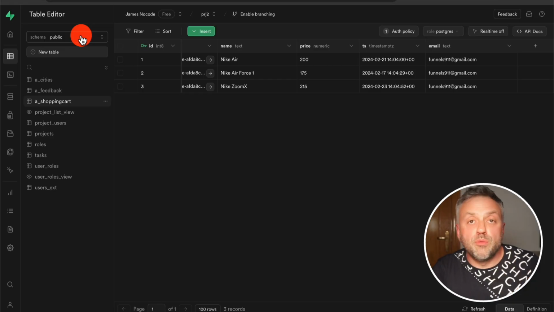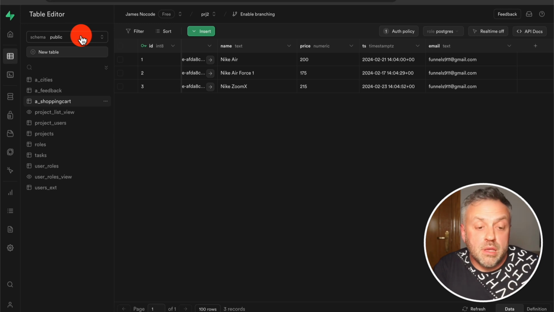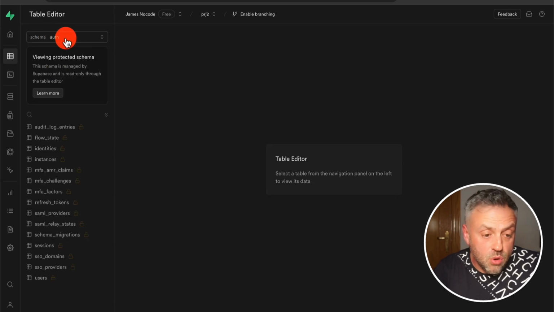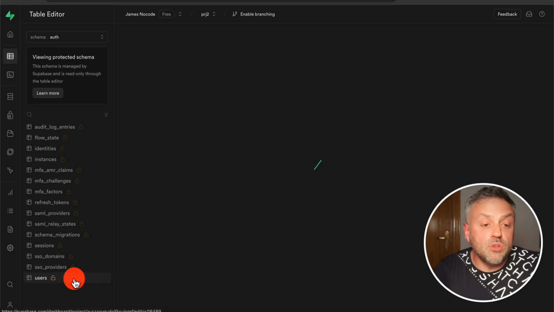Last but not least, I want to show you a fairly simple flow, but still a very powerful and important flow nonetheless. Now, first, let me show you what problems this flow solves. So if you're using Supabase for user authentication to figure out who is logging in, to figure out who is the active user, then typically you're going to be using this auth table, right? So if you go into auth, you're going to have this users table.